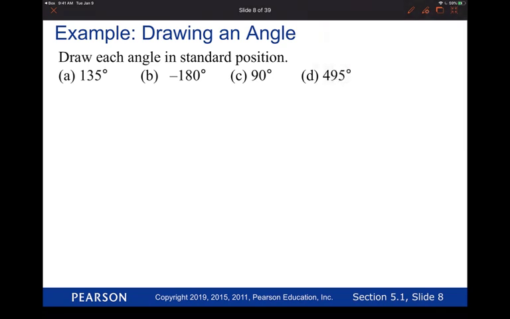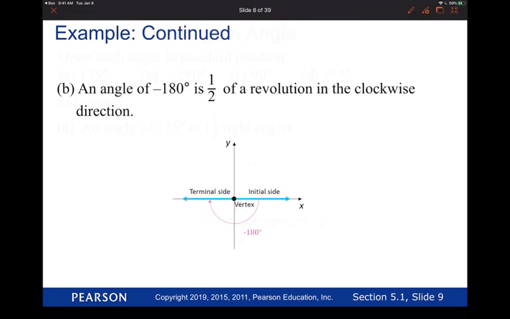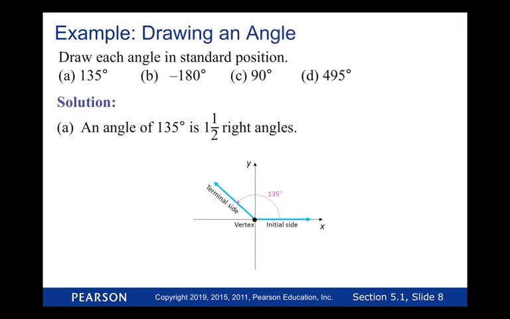Okay, so let's see, how do we do? So an angle's 135 degrees. He finished in quadrant 2, right? One and a half right angles, right? So I think we're okay there. We're just reviewing his results. So he finished that one in quadrant 2, so that one was good.